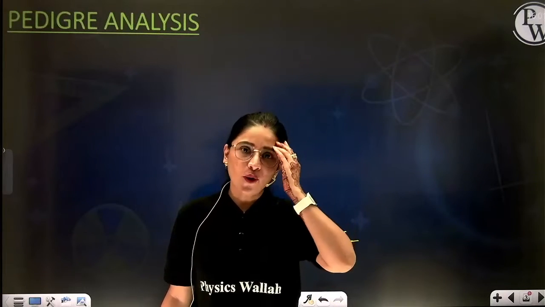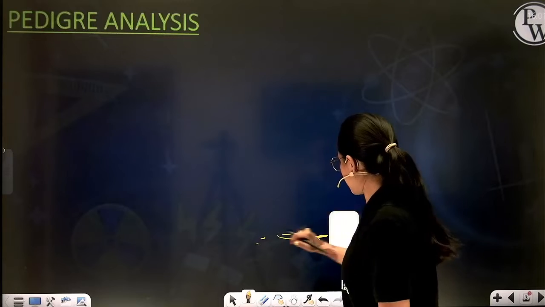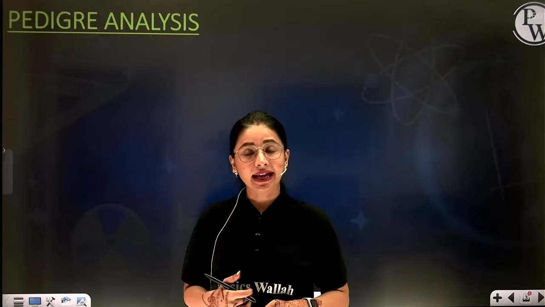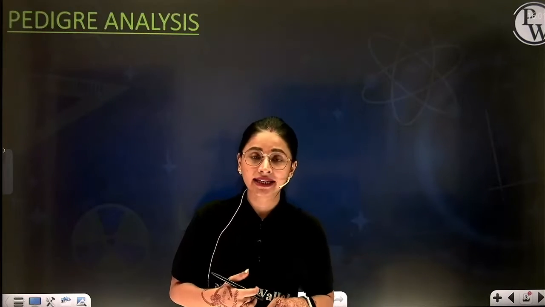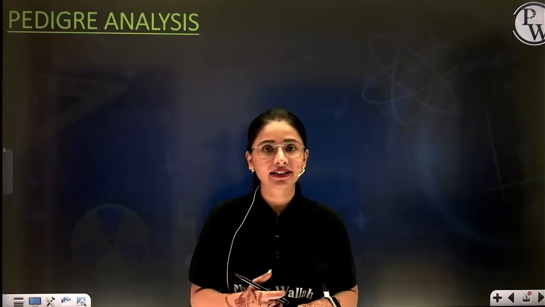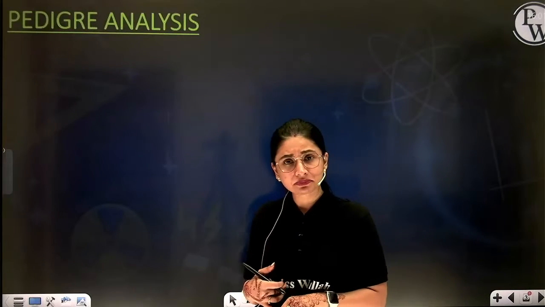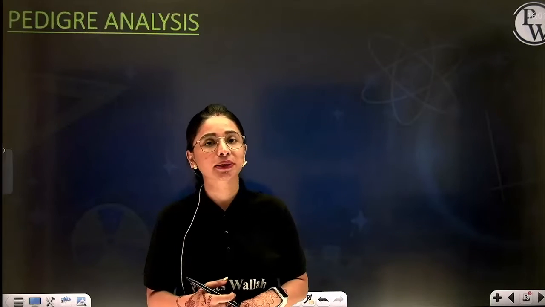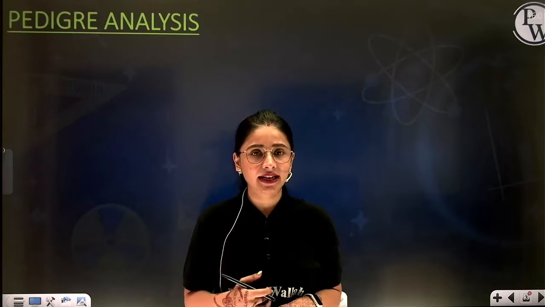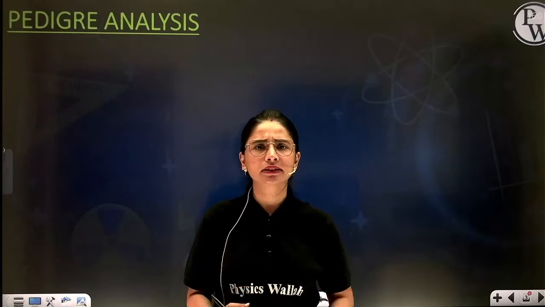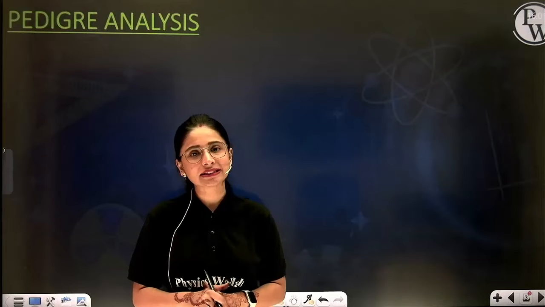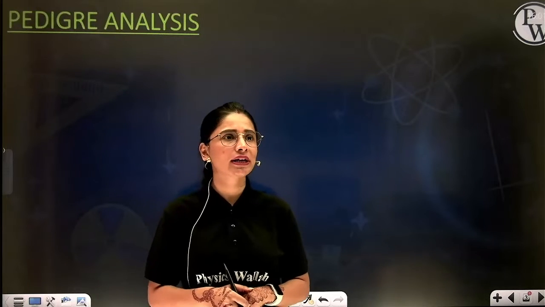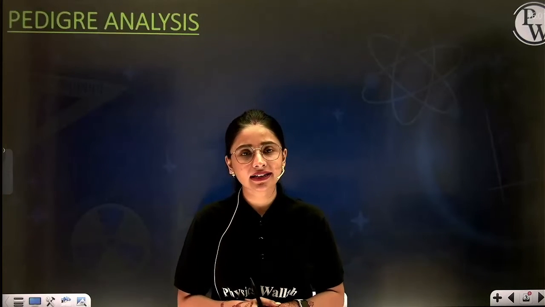I hope you have seen all the previous lectures in which we have discussed Mendelian history, which is classical genetics. Then we discussed modern genetics, given by Bateson, under which we studied two-gene interaction, followed by experimental genetics by T.H. Morgan, in which you studied linkage and the concept of recombination. So, let's start today's class in which we are going to deal with pedigree analysis.